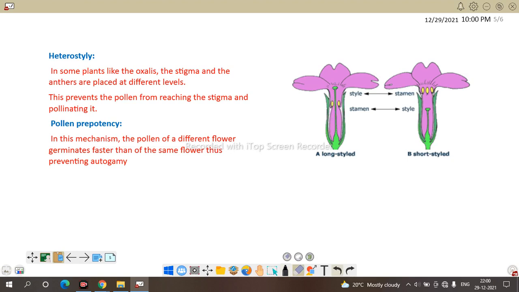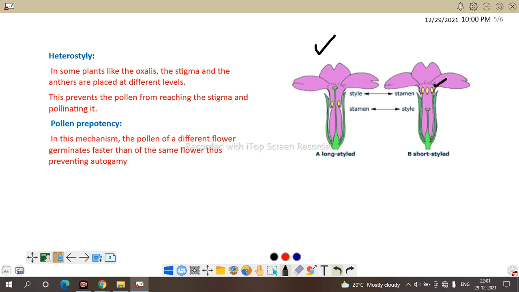Stigma at the apex. When this anther bursts, the pollen grain doesn't reach the stigmatic surface. So again it prefers outbreeding or cross pollination. In the next condition, the style is very short and the anther is at the top.